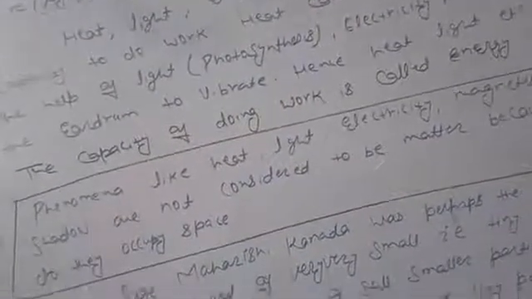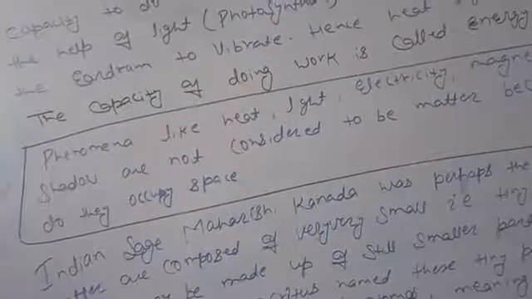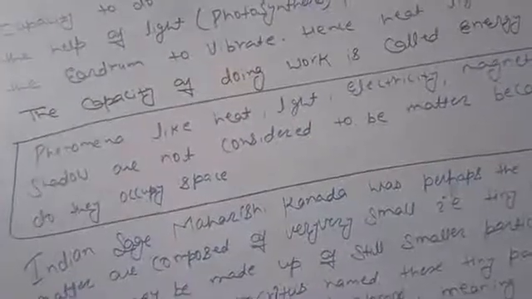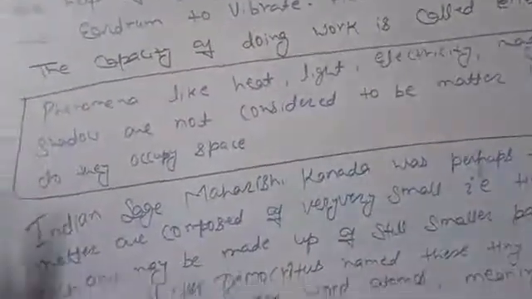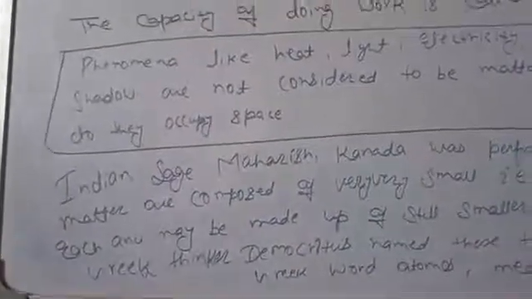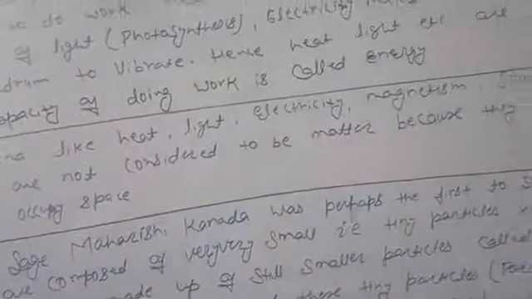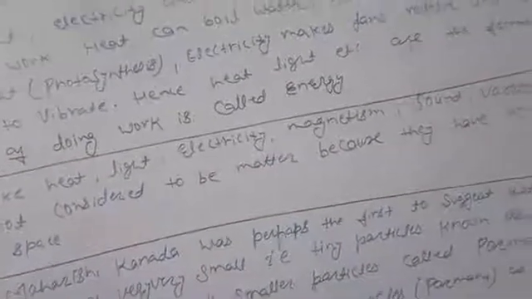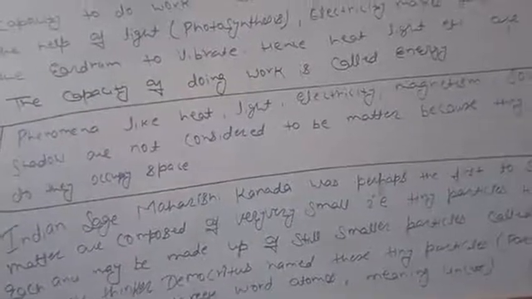And about air, we can perceive it by our senses, and air has mass and can occupy space also. That's why air is matter. Phenomena like heat, light, electricity, magnetism, sound, vacuum, and shadow are not considered to be matter.